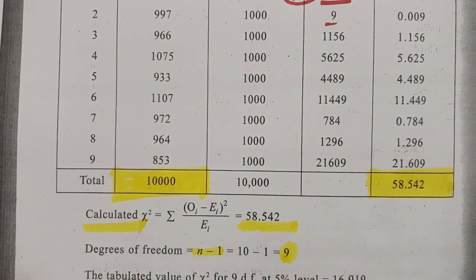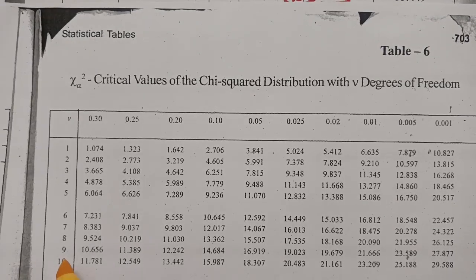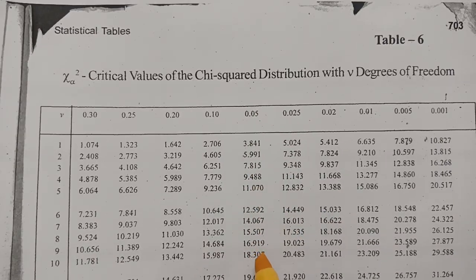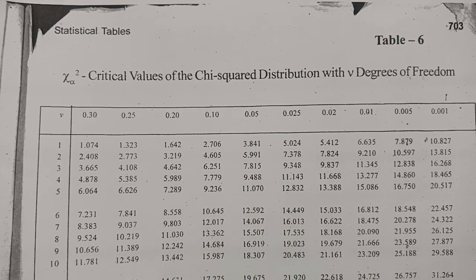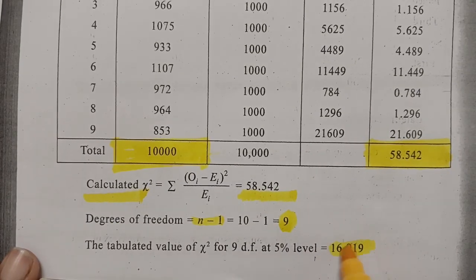For the chi-square test at 9 degrees of freedom at the 5% level of significance, the tabular value is 16.919.